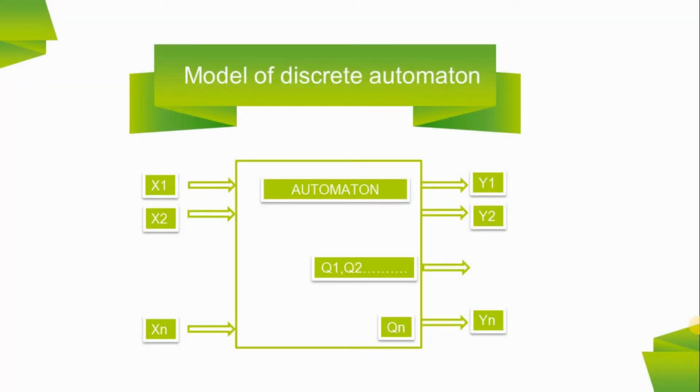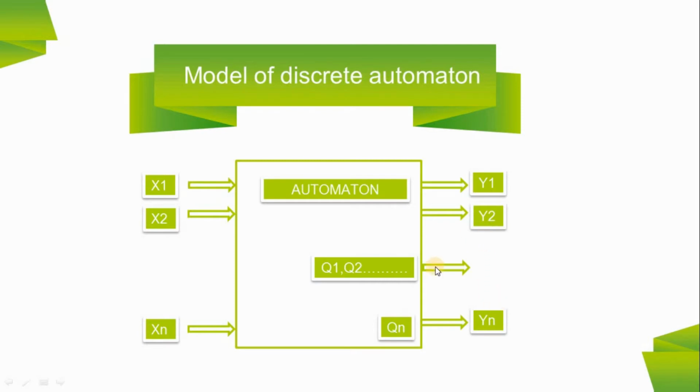In this model, at discrete instances of time t1, t2, t3, and so on up to tn, the input values are x1, x2, x3, and so on up to xn, depending upon the condition of processing the inputs. At any instant of time, the automaton can be in one of the states q1, q2, q3, and so on up to qn. In this model, the state relation is that the next state of an automaton at any instant of time is determined by the present state and the present input. The output relation is related to either the state only or to both the input and the current state.